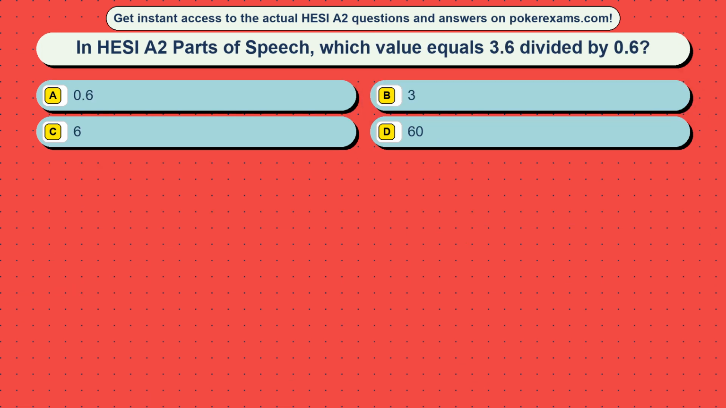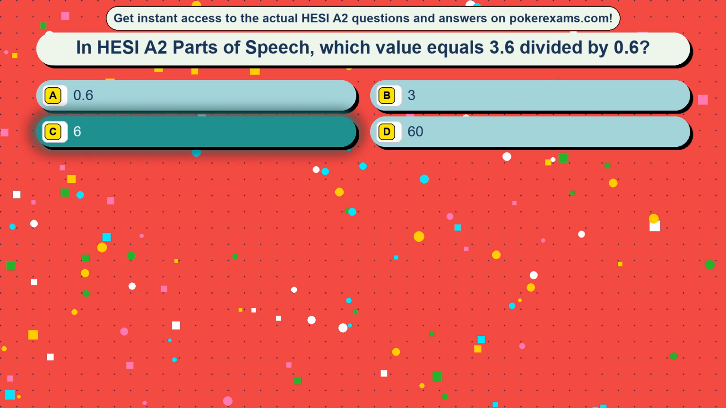Question 33. In HESI are two parts of speech. Which value equals 3.6 divided by 0.6? Option A, 0.6. Option B, 3. Option C, 6. Option D, 60. The correct answer is option C, 6.